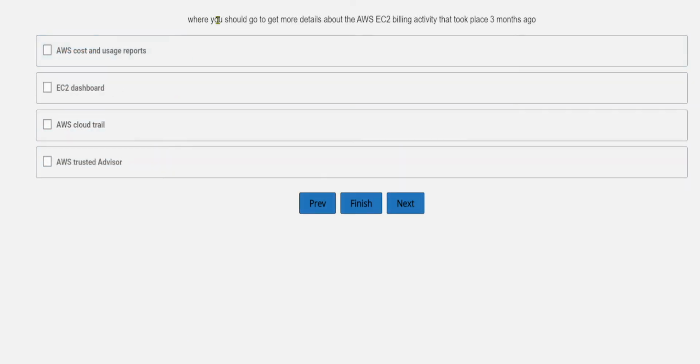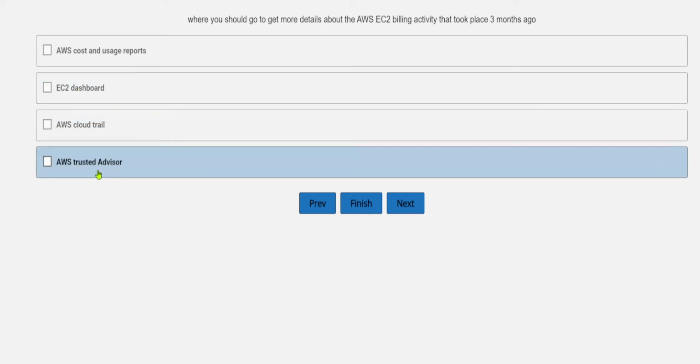Where should you go to get more details about the AWS EC2 billing activity that took place 3 months ago? The options are AWS cost and usage reports, EC2 dashboard. The EC2 dashboard has nothing to do with the billing activity from 3 months ago. Next are AWS CloudTrail and Trusted Advisor.